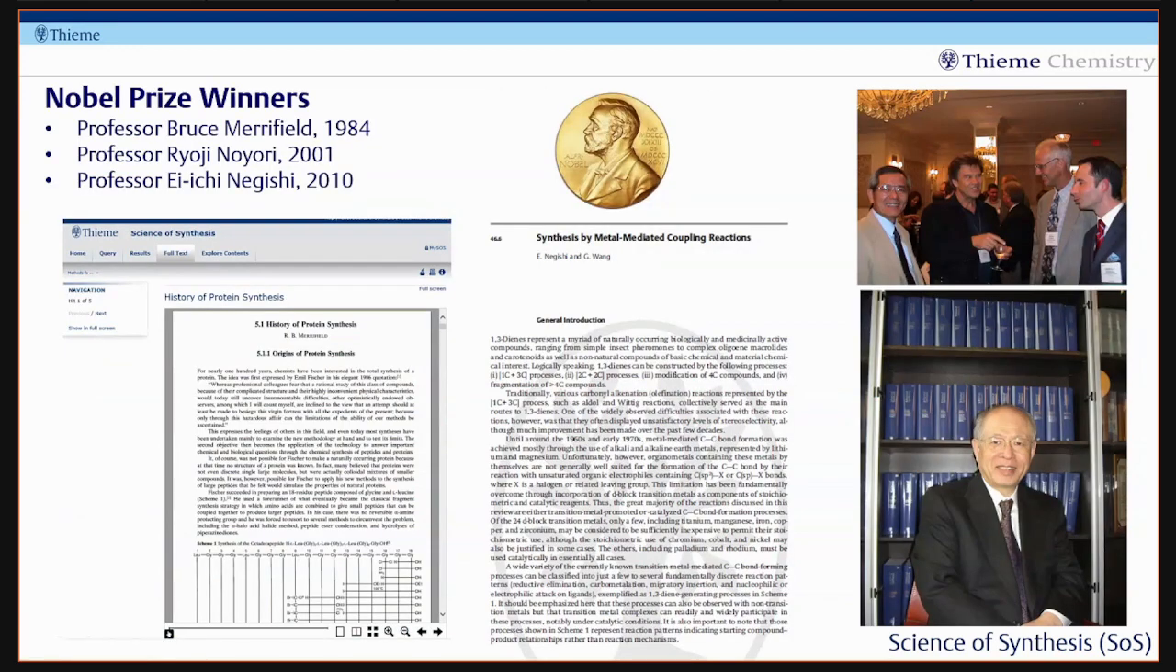Various Nobel laureates were also involved with SOS as editorial board members, and also as editors or authors for the volumes. Dr. Noyori was a part of the first editorial board of SOS. It was the first editorial board that laid the foundation of what was going to be included in SOS and how much.